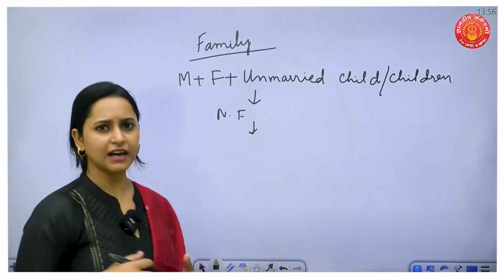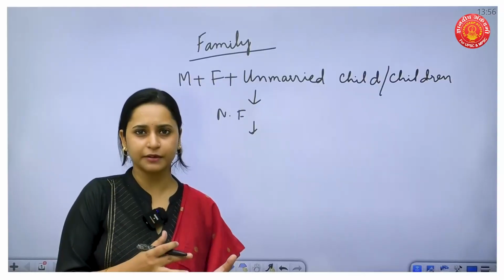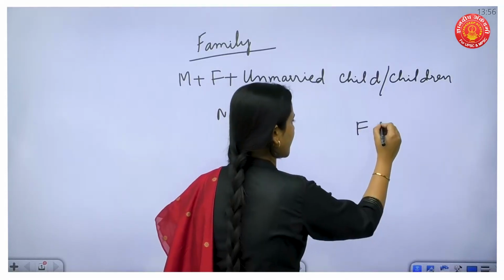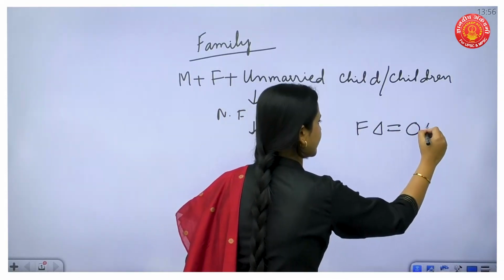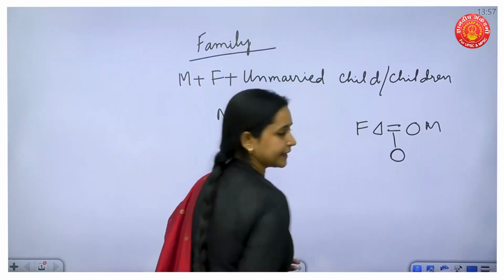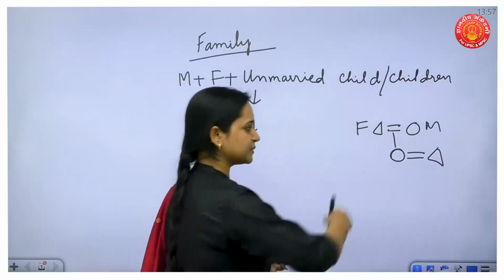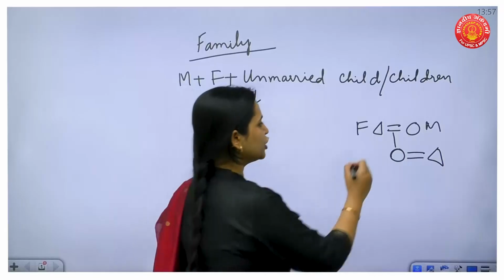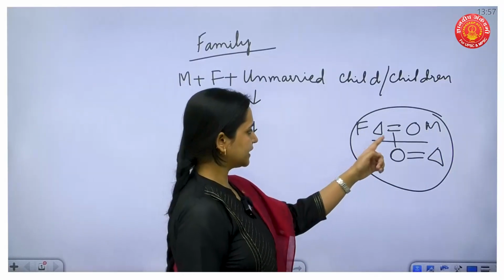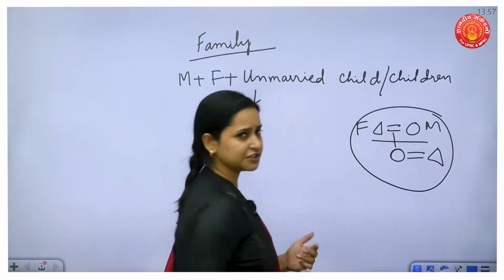Now if these unmarried children get married, then there are two generations. In one generation there is the father and mother, and they have a son or daughter. Let's say she gets married, but her husband stays with her in the same family. So in this family two generations are staying together, but they have their partners, they are married now. These two generations form a joint family.